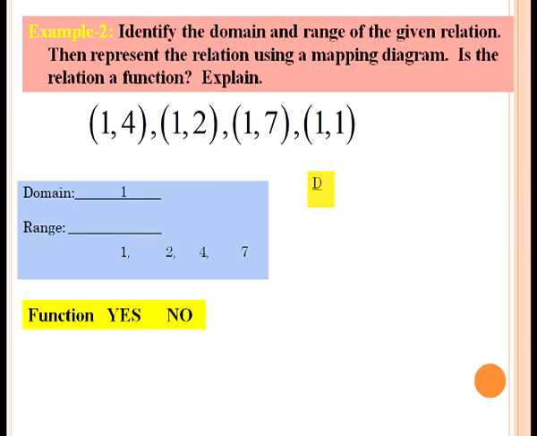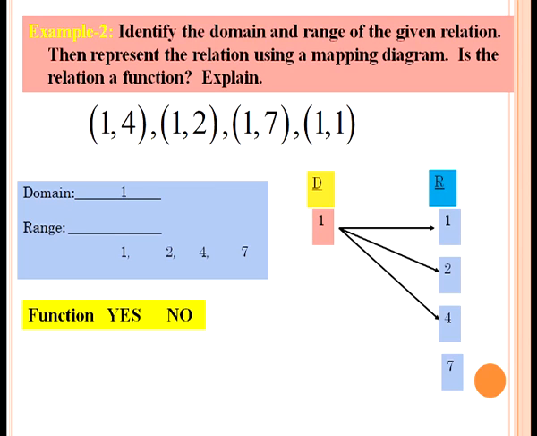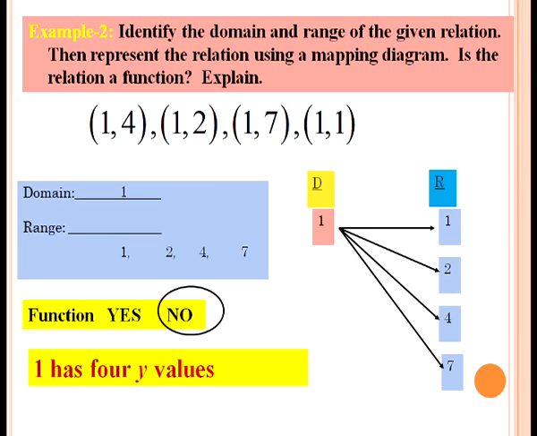7. If we represent it diagrammatically, you observe 1 is associated with 1, 1 with 2, 1 with 4, 1 with 7. Whether it is a function or not, it will never be a function because one element of the first set is associated with 4 different elements. So, it is not a function as 1 has 4 y values.